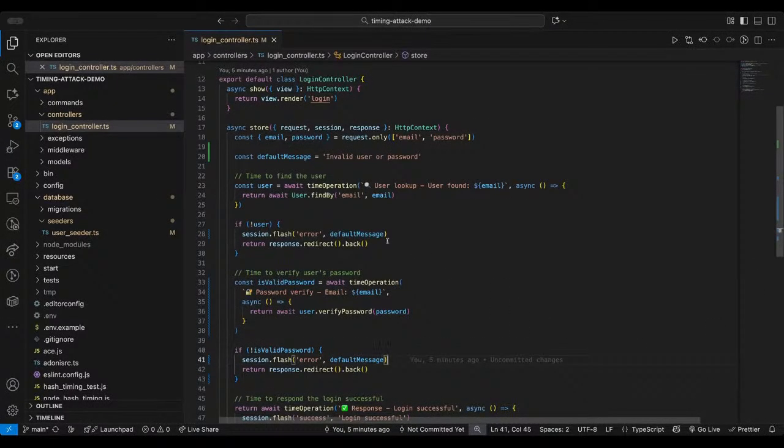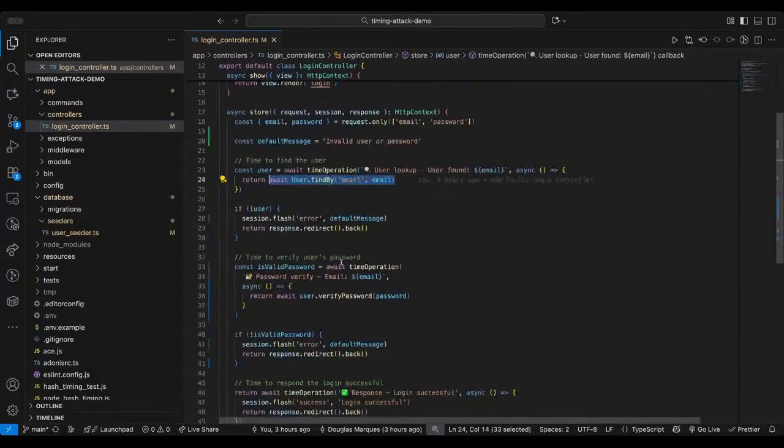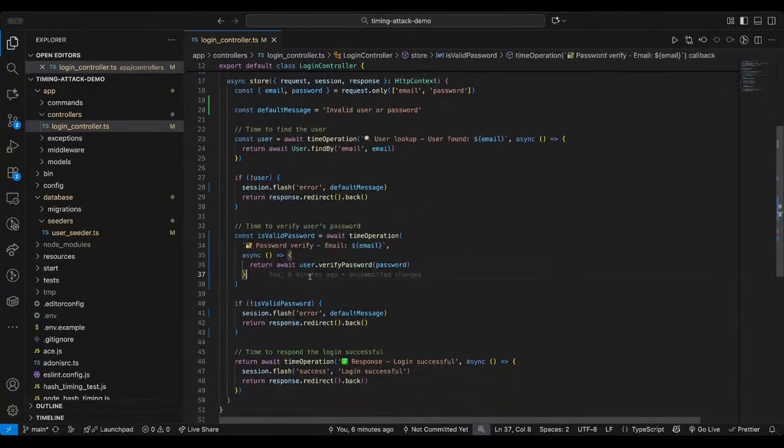Looking at the implementation, we have some asynchronous operations, such as finding the user by their email, and then if this conditional enters, it will return early. Otherwise, it will pass to the next step, which is calculating the hash of a password. At this point, you should already know that hashing is an intrinsically slow operation. It's slow by design.